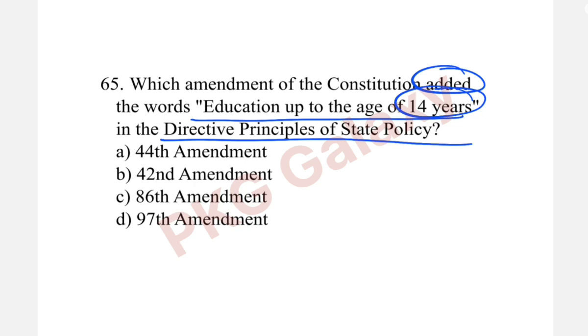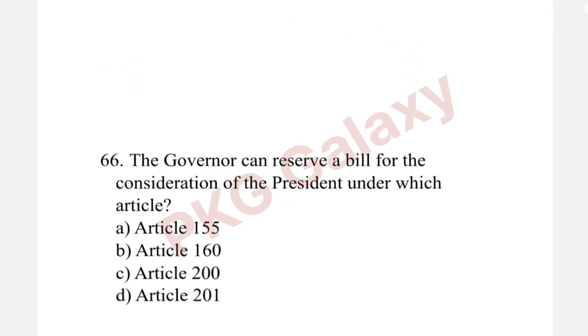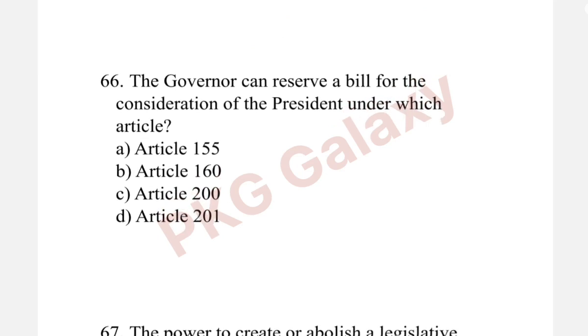The correct answer is option C, 86th Amendment. Next question. The Governor can reserve a bill for the consideration of the President under which article? The correct answer is option C, Article 200.